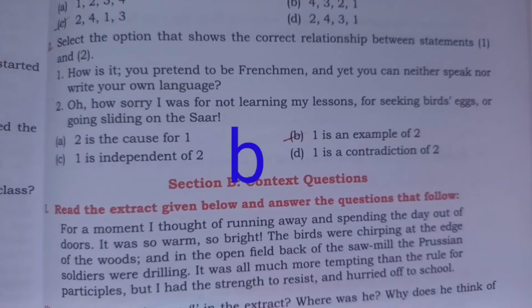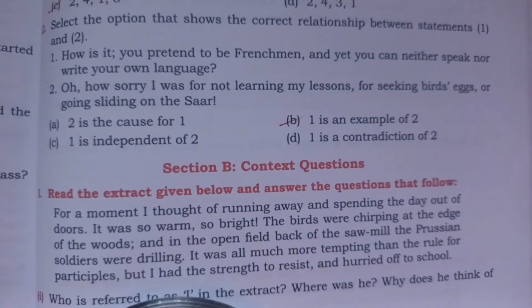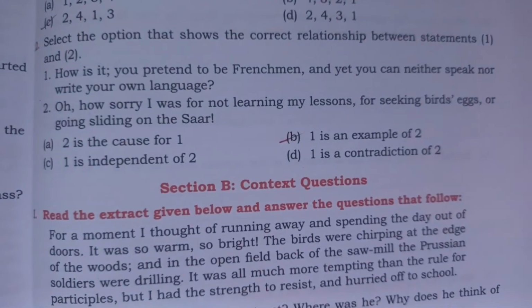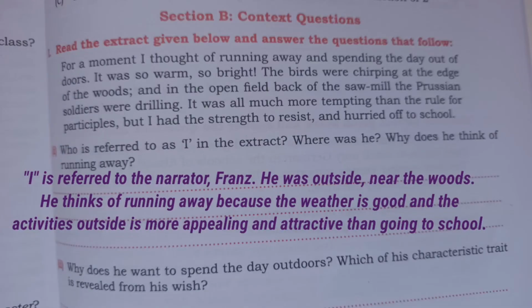Now let's discuss the context questions. You go through the extract, and let me directly provide you the solutions. The first question, who is referred to as I in the extract? Where was he? Why does he think of running away? The answer will be, I refers to the narrator Franz.